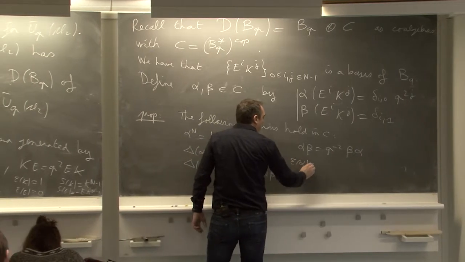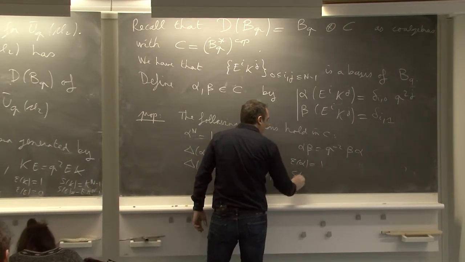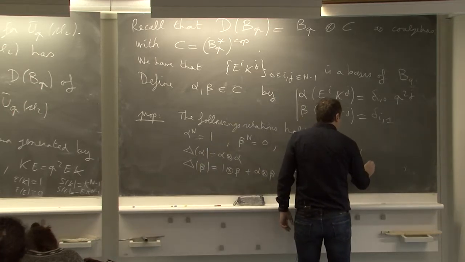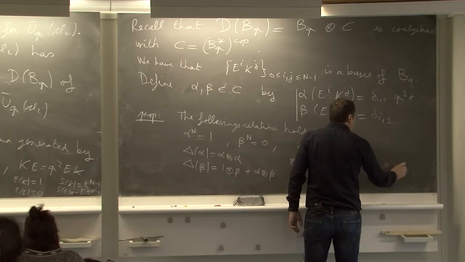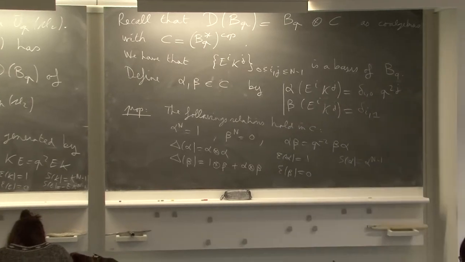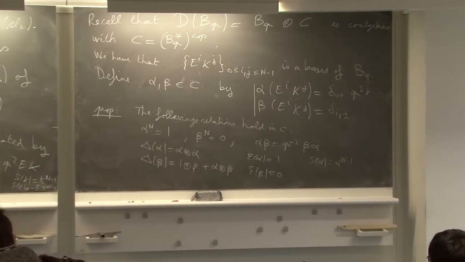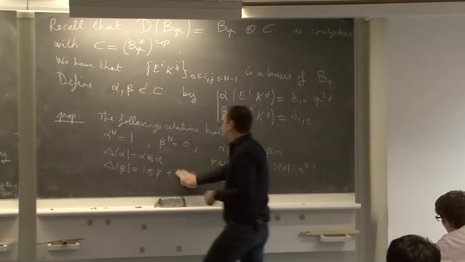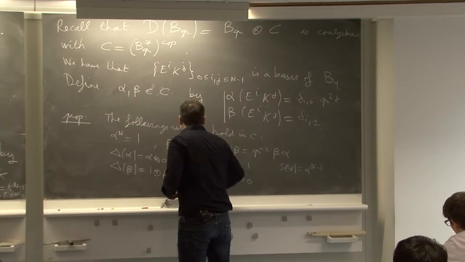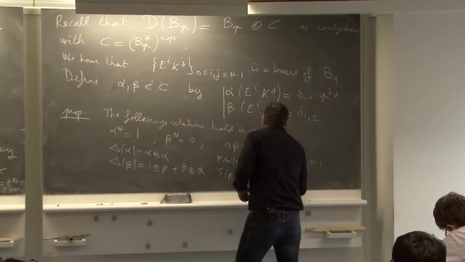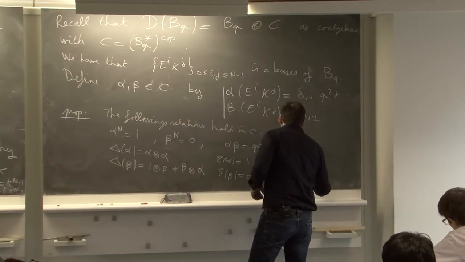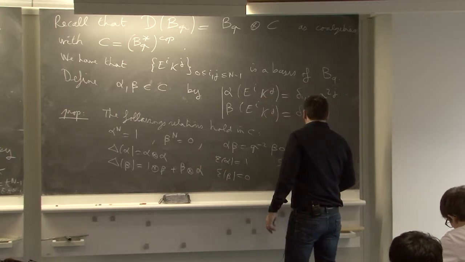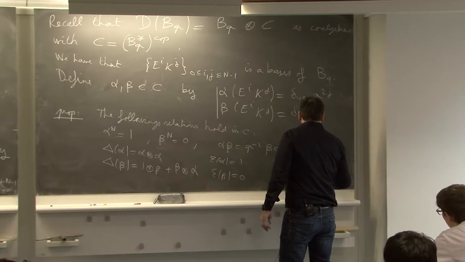Epsilon alpha is 1, epsilon beta is 0, S of alpha is alpha^(n-1), and S of beta is minus beta alpha^(n-1).